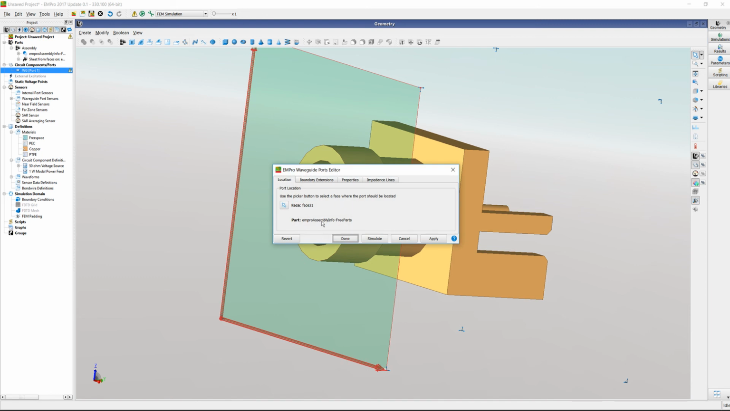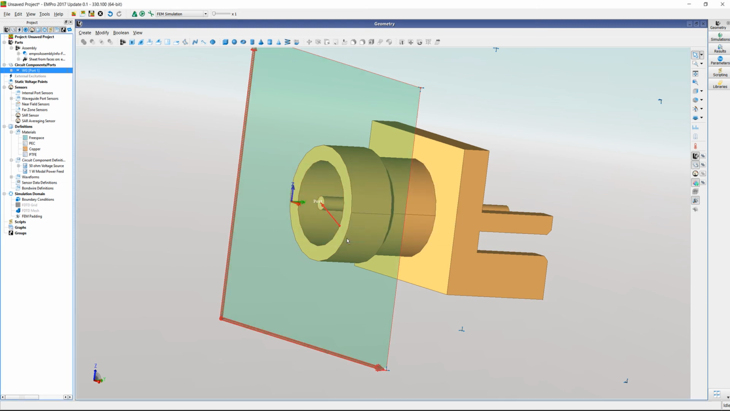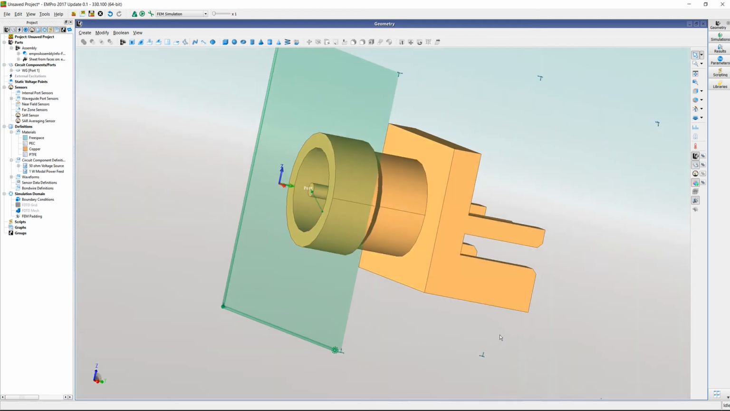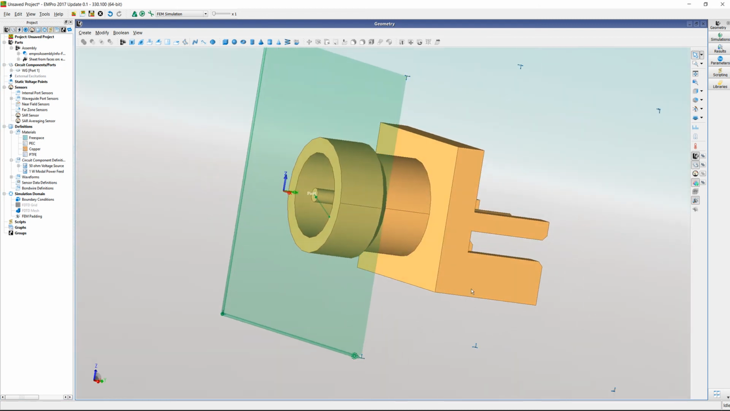And another thing we want to be careful about is we need to define a property here. And we're going to select that 50 ohm voltage source that we just defined here. And okay, now we don't have any error here. And you have a geometry that you can import into ADS with the correct waveguide port. So that's it. Thank you.